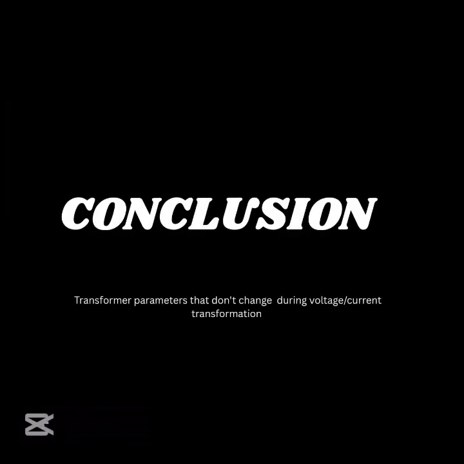In conclusion, understanding the parameters that remain unchanged during voltage transformation in transformers is crucial for designing and operating efficient power systems. These unchanging parameters like frequency, power, phase sequence, and waveform shape ensure that electrical signals are transmitted reliably and consistently. By recognizing the importance of these constants, engineers and technicians can optimize transformer performance, minimize losses, and guarantee the stability of electrical networks.